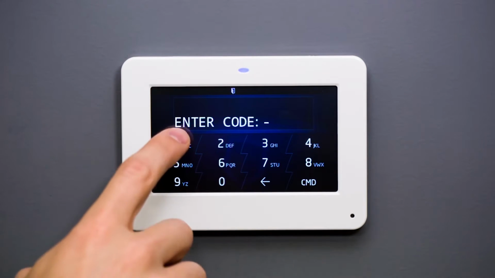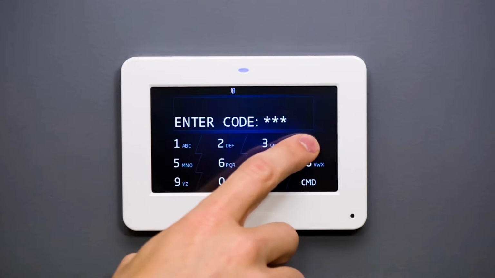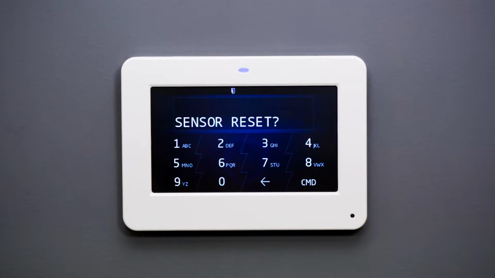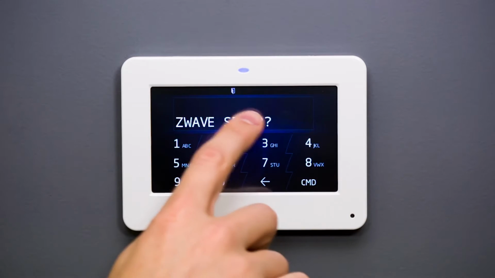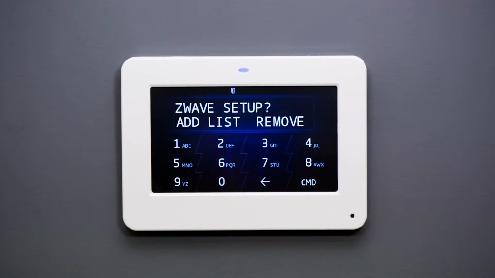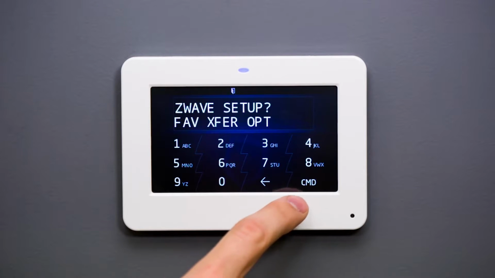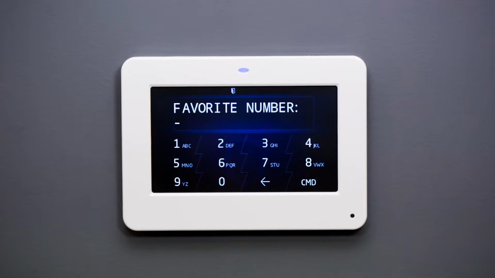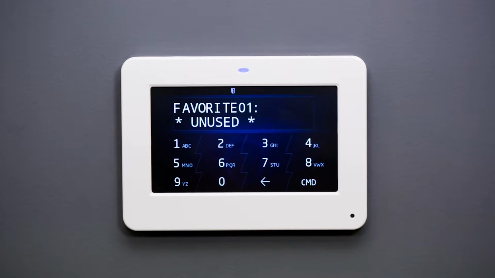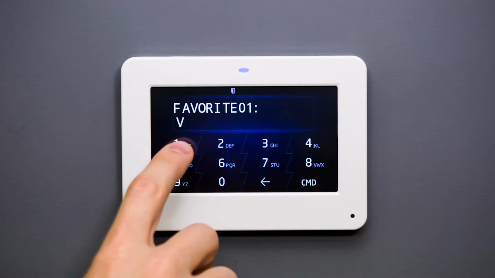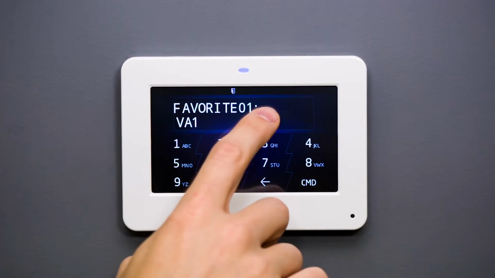Enter your passcode when prompted and cycle through the user menu by pressing the command key until you reach the Z-Wave setup option and press a top row key. Press the command key until you reach the favorites option. Once you enter favorites, enter a number 1 to 20 to designate which favorite you're setting up.